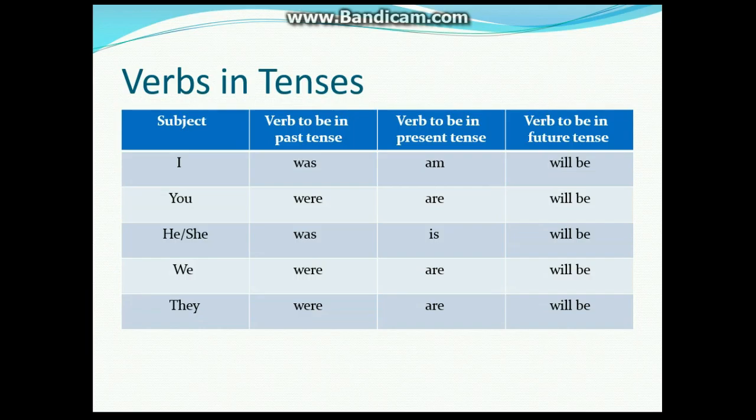We: in past tense it becomes were, in present tense it becomes are, and in future tense it becomes will be. They: in past tense it becomes were, in present tense it becomes are, and in future tense it becomes will be.